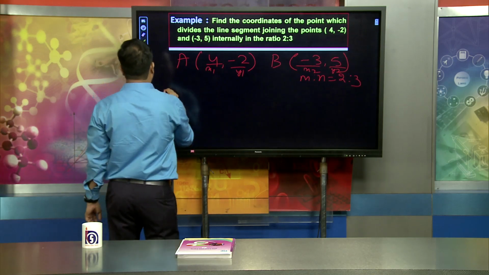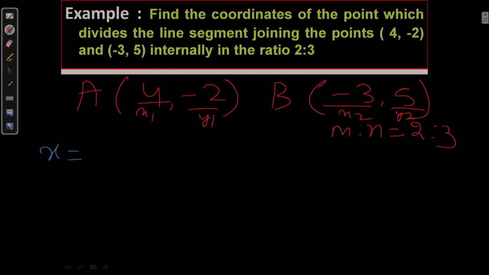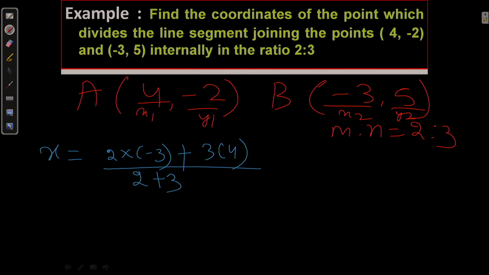The component of x will be m x2 plus n x1 divided by m plus n. Here m is 2, so m x2 is 2 into minus 3, and n x1 is 3 into 4, divided by 2 plus 3. So I can write minus 6 plus 12 divided by 5, that is 6 by 5.